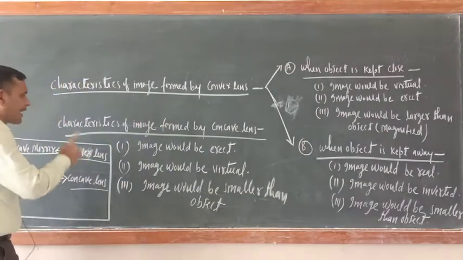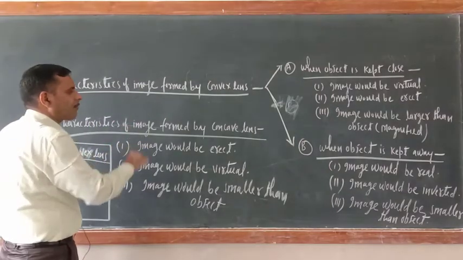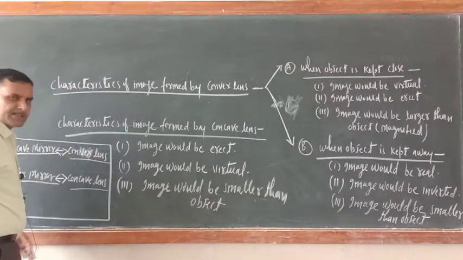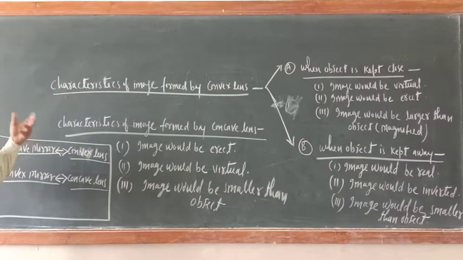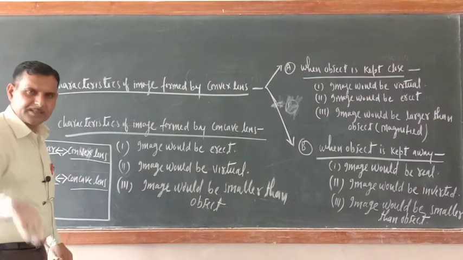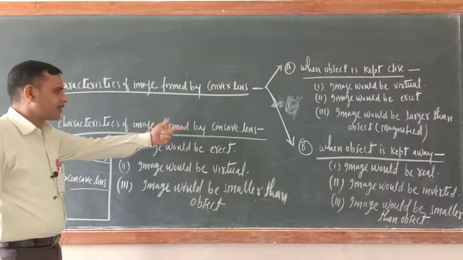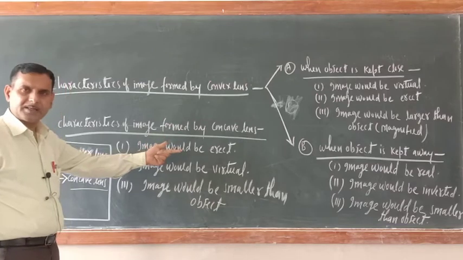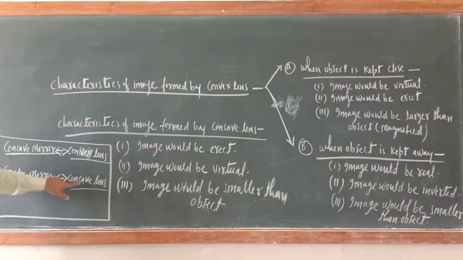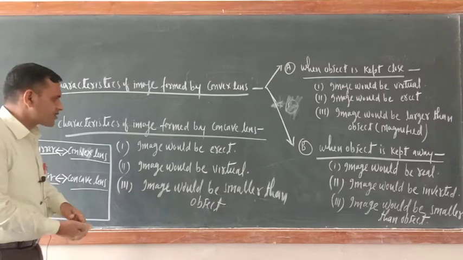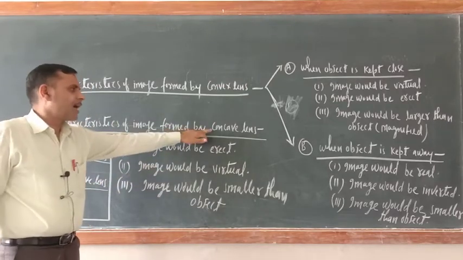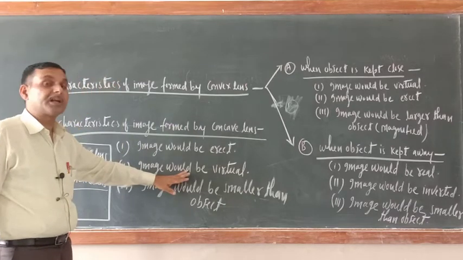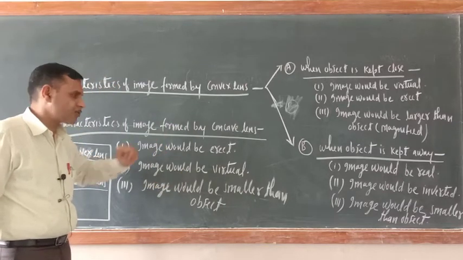Next one is characteristics of image formed by concave lens. So what are the characteristics? Concave lens is equal to convex mirror. In convex mirror, image is always formed erect. So in the concave lens, image would be erect, because convex mirror is equal to concave lens. Image would be virtual. Always remember, concave lens will never form a real image. It always forms a virtual image.